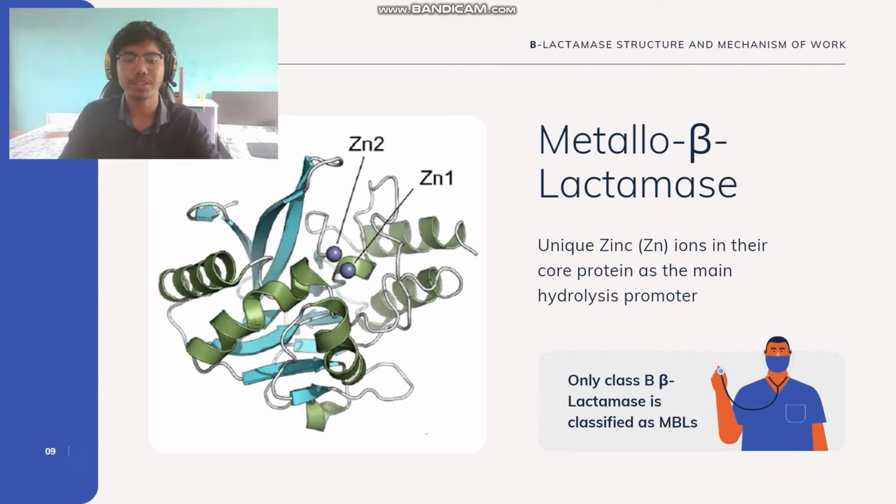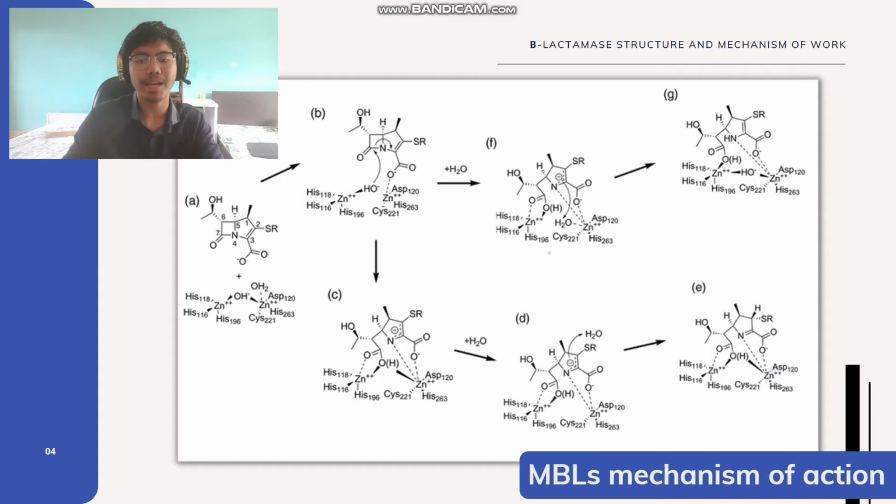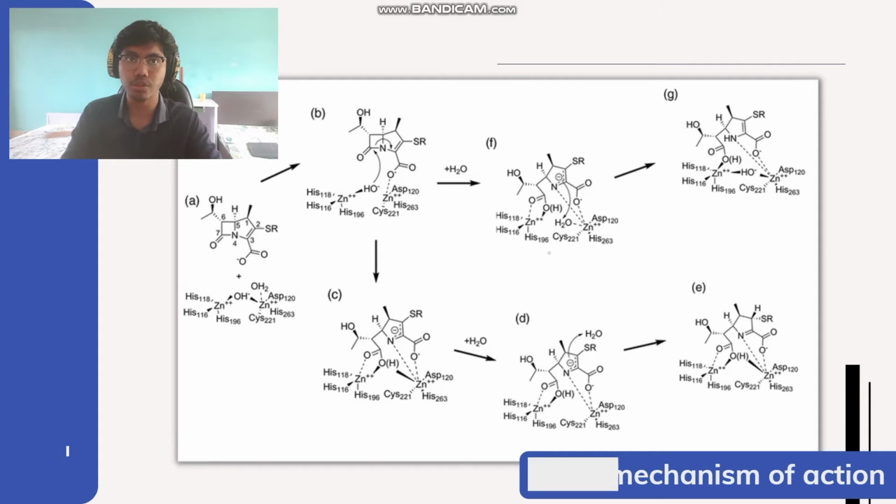And then there are MBLs, which only have class B beta-lactamase in them, but what differs them from other beta-lactamases is the presence of zinc ions, shown in gray in the picture. Just like the SBLs, MBLs begin their mechanism by activating the zinc ion with the help of substrate binding, in this case beta-lactam antibiotics, then it attacks the fragile carbonyl, causing 2 possible outcomes. First via protonation at C2 in the beta-lactam ring by hydrolysis, and second via protonation at the N4 atom of the beta-lactam ring by hydrolysis.